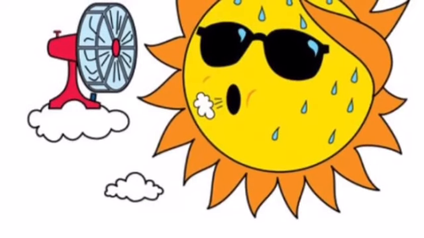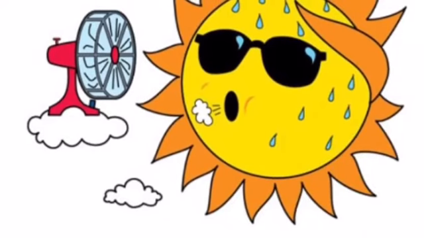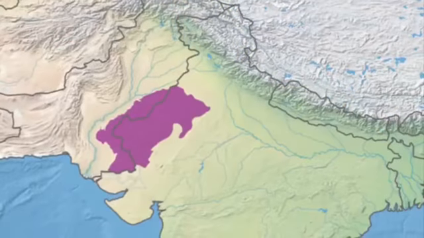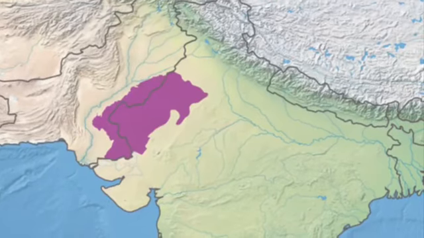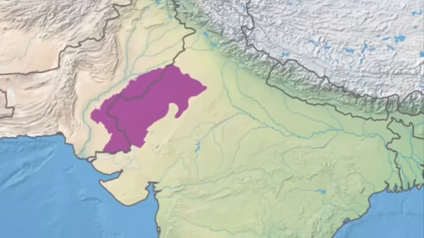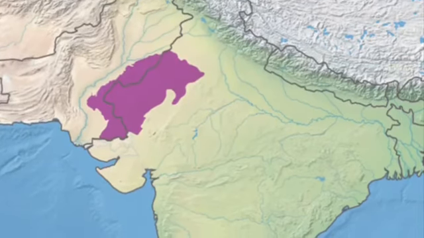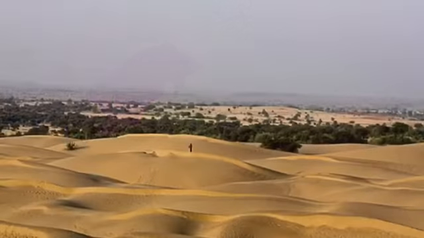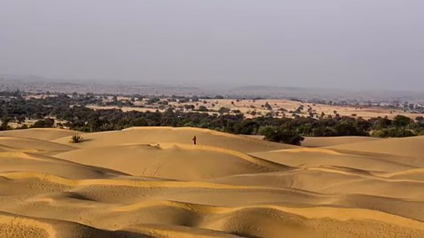It was real hot a few days back. It was unbearable, but it's a daily thing for the people of Thar Desert. The Thar Desert, also known as Rajasthan Desert or Great Indian Desert, is located in the west of the North Plain in Aravalli Hills. A little part of the Thar Desert lies in Pakistan as well.